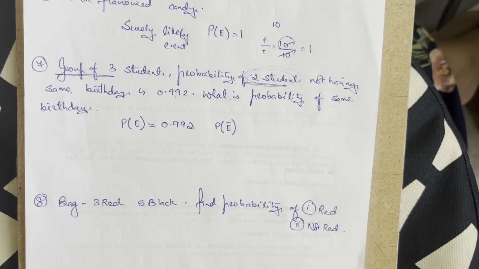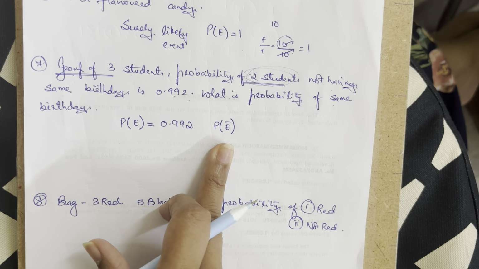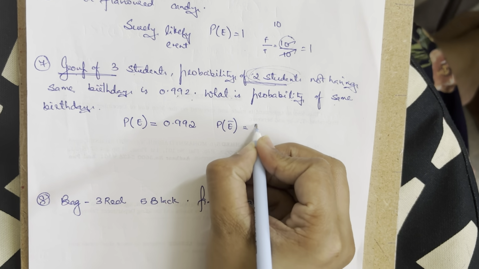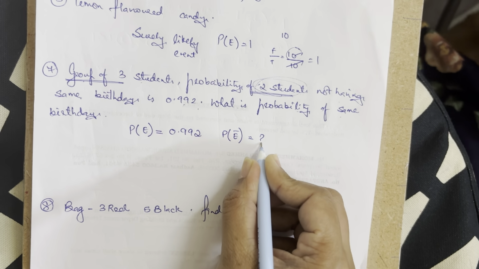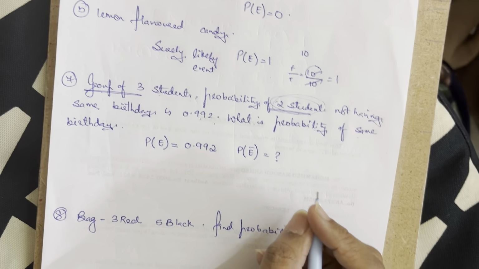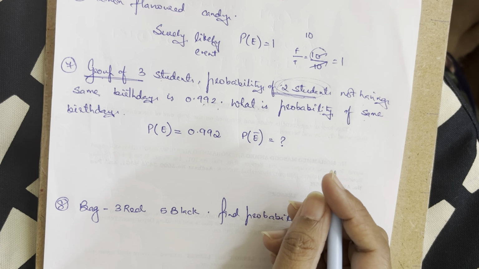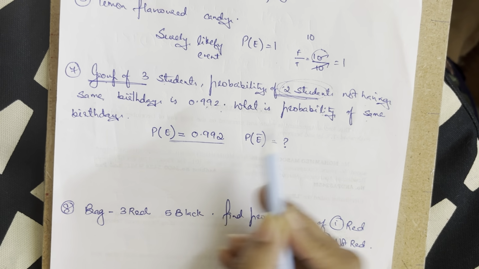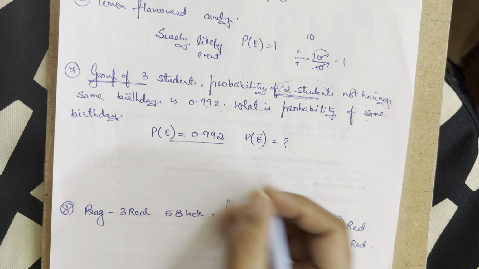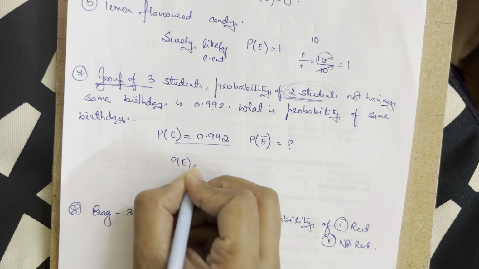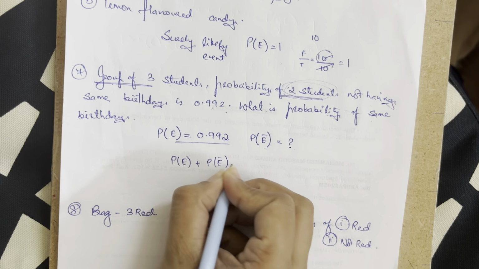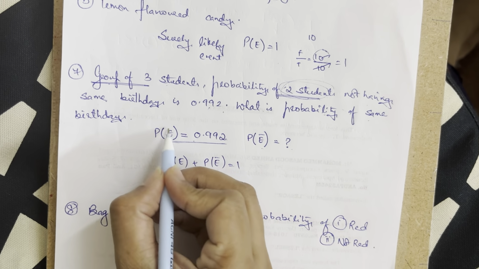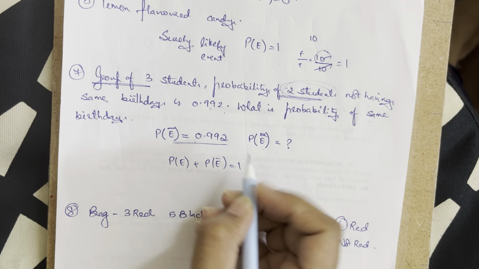So it's like one of it is in favor, the other one is not in favor. Not having the same birthday is given to us. Having the same birthday is asked. So the probability of the event plus the probability of the event not occurring is equal to 1. Here the not is given to us because they are not having the same birthday.